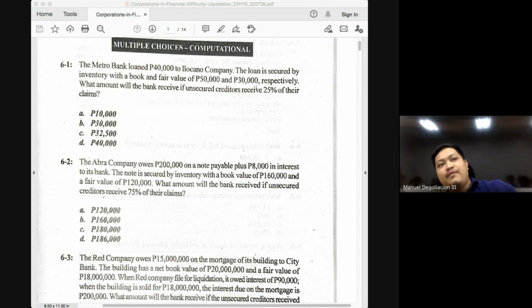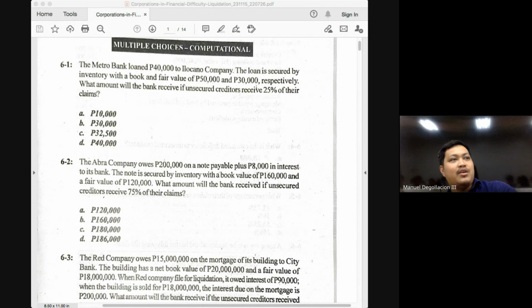For example, you have a liability worth 1 million, okay, and it is secured by a property worth 1,500,000. Okay, that would make the 1 million liability a fully secured liability. Why do we say it is fully secured? The security is sufficient to cover the entirety of the liability.